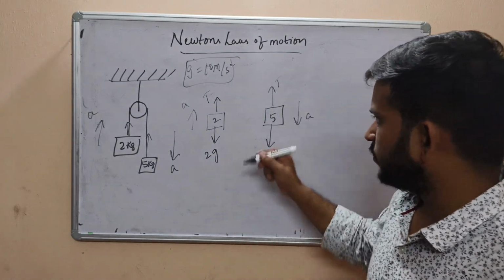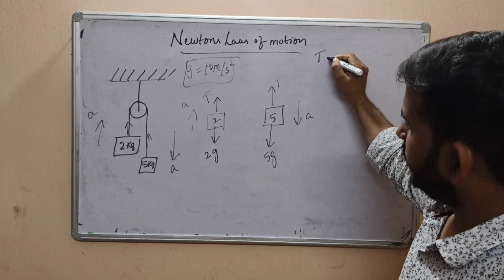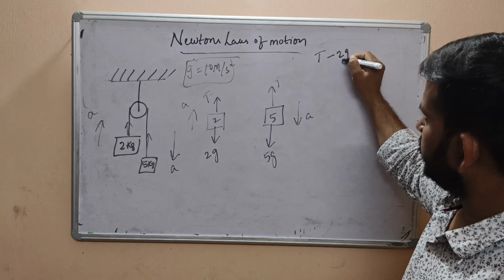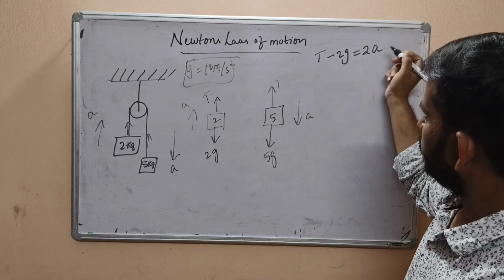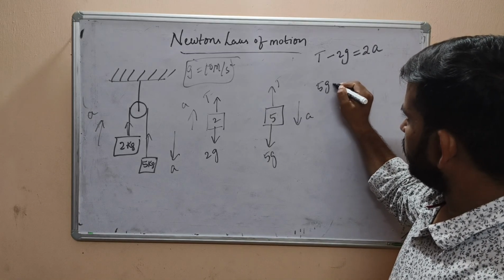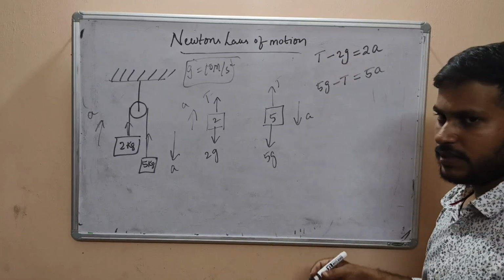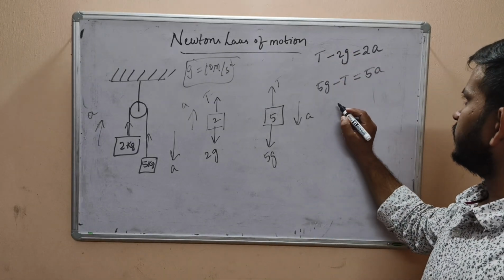Then write the equations: T minus 2g equals 2a, and 5g minus T equals 5a. Add them and you will get the acceleration.